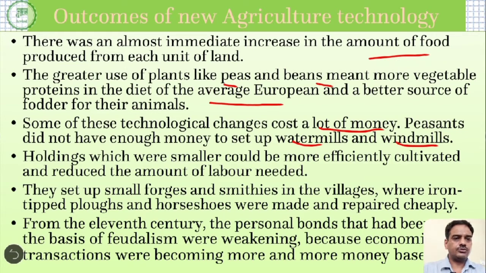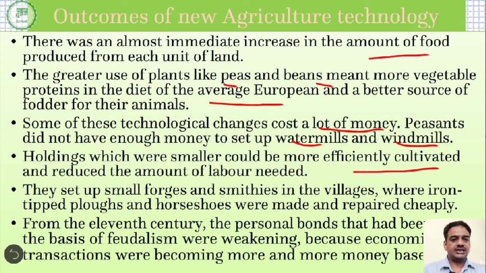Holdings which were smaller could be more efficiently cultivated. As I told you, the population increased. As a result, the average land holding size of these peasants started decreasing. So now they had less land to cultivate. As a result, they had more time for other activities. So they used to be involved in other activities like entertainment and other creative work.